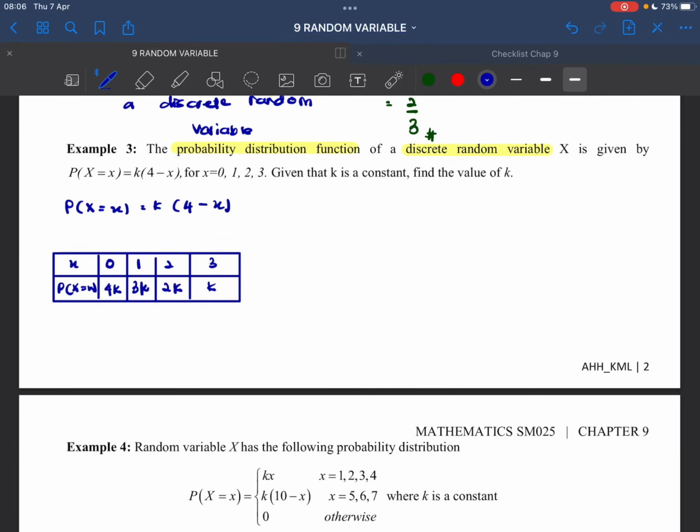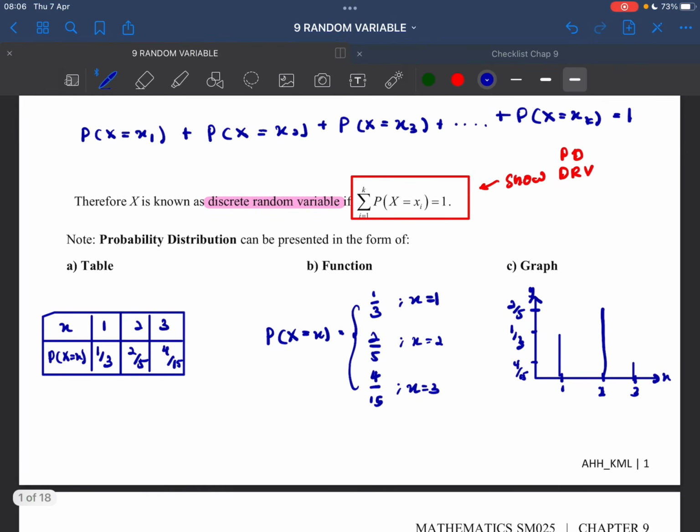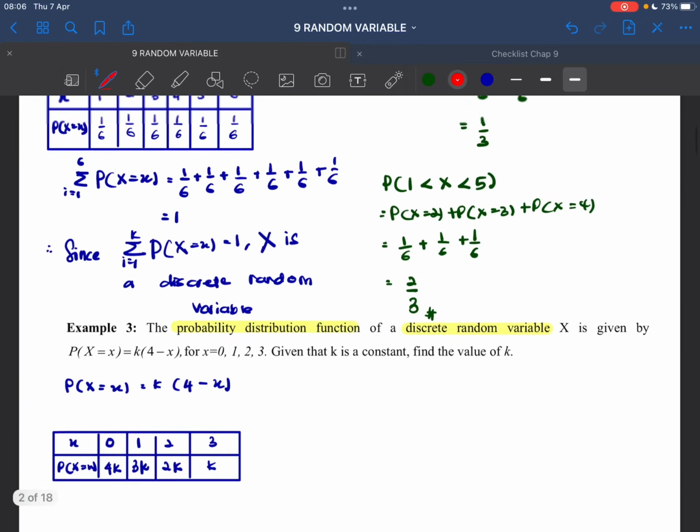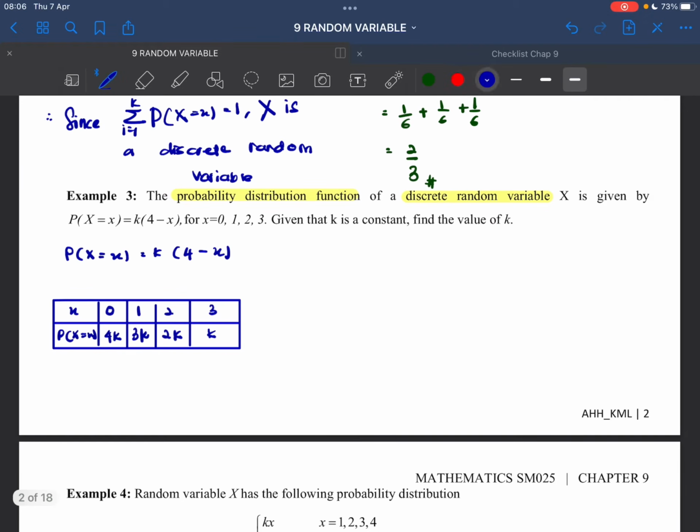One more thing, the summation of P(X=x) equals to 1. If the question said find the constant in the probability or in the table or in the function, this is what you have to do. Okay, so we just sum up. We know that the summation of the probability P(X=x) is equals to 1. So we sum up everything: k plus 3k plus 2k plus k is equals to 1.